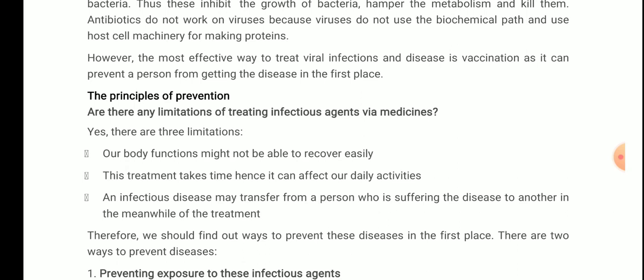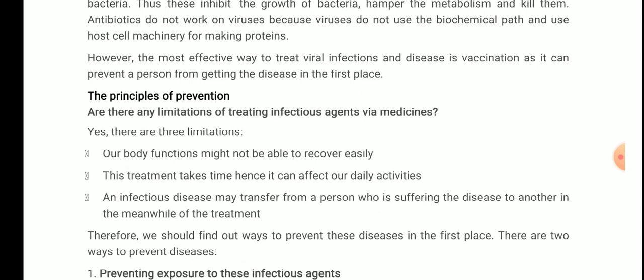Next is the principles of prevention. Are there any limitations of treating infectious agents via medicines? Yes, there are limitations. What are these? Let's discuss. First, our body functions might not be able to recover easily. The treatment that we take takes time, hence it can affect our daily activities. An infectious disease may transfer from a person who is suffering to another in the meanwhile of the treatment.